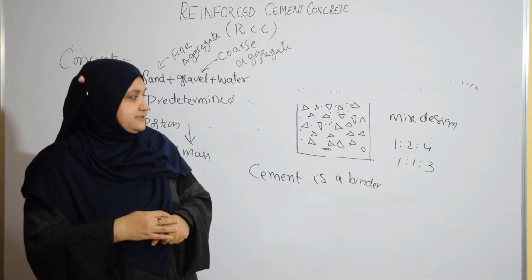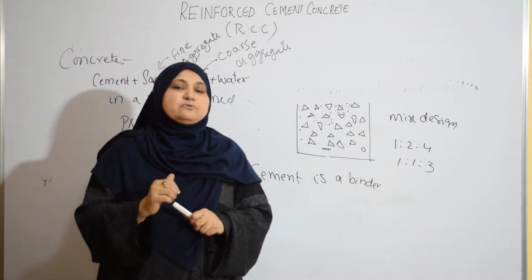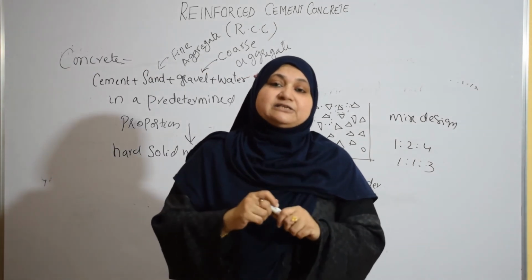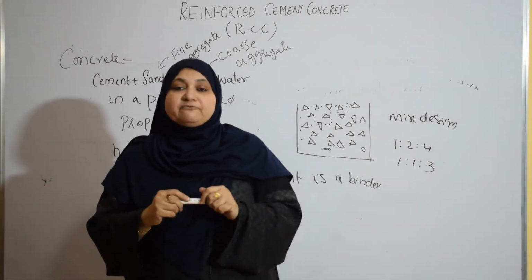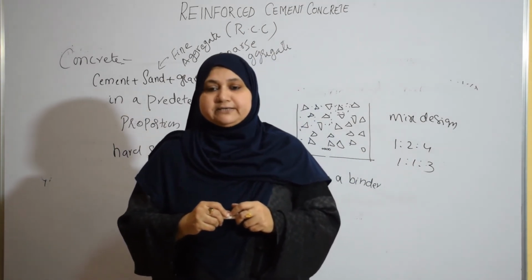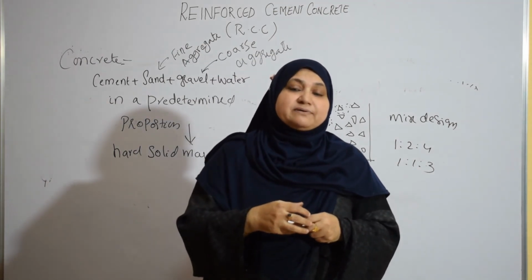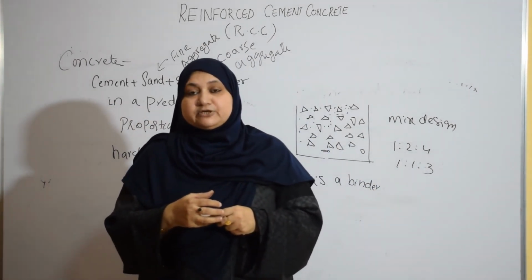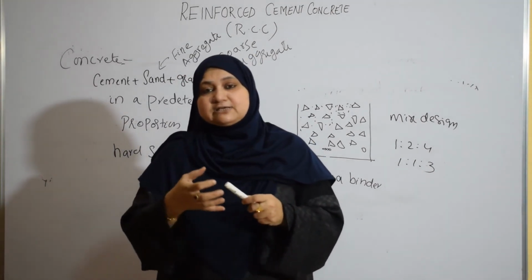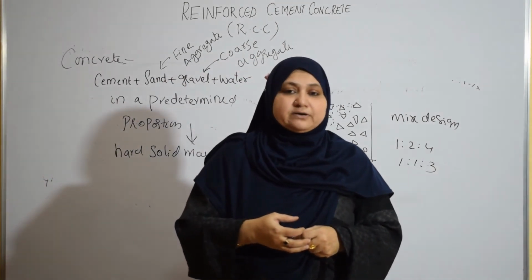It varies, first thing. Now, concrete is very good in compression. Plain cement concrete is good in compression. So its application will be only where compressive forces and weights are important, like columns and footings. Where compressive force is the requirement and the structure's weight is important, we go for plain cement concrete.